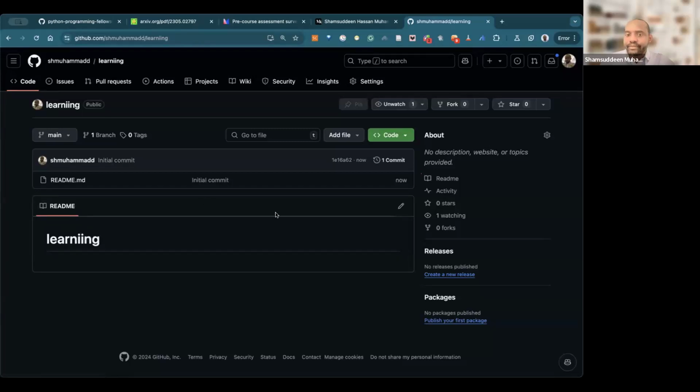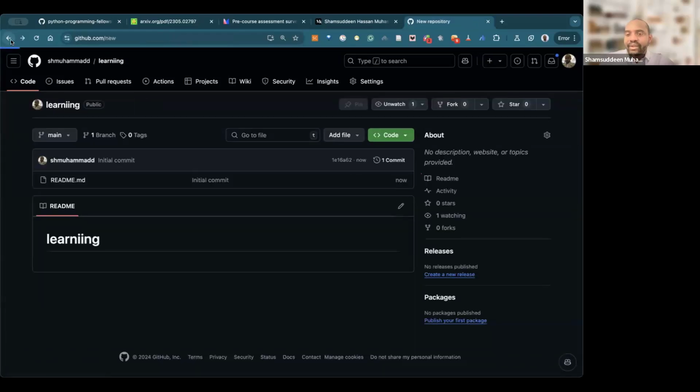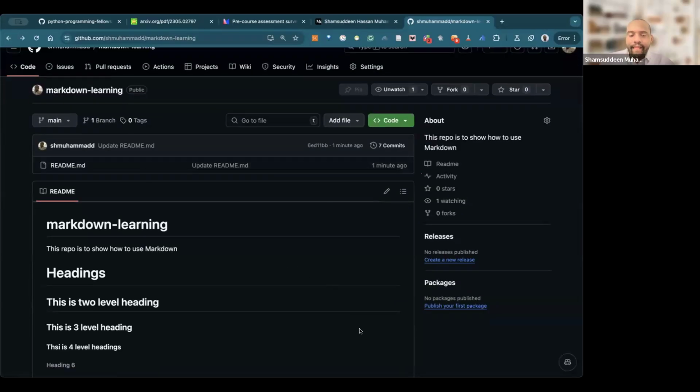This is it. This is the readme file. So for you to change this readme file, you click this button. So this is what we have been doing. Any question so far? Any question?